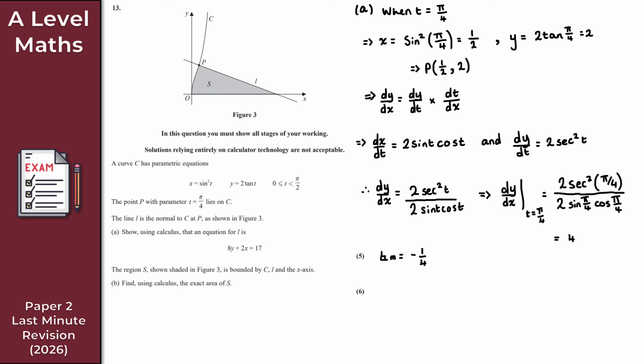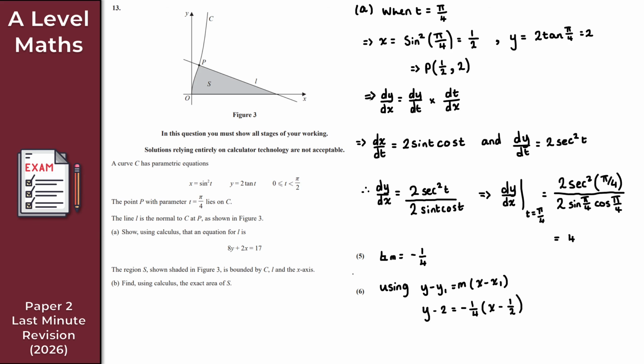At this point we have everything that we need. We have the coordinates of P, and the value of the negative reciprocal gradient. So using y minus y1 is equal to m times x minus x1, I get y minus 2, since y1 here is 2, is equal to m, which is -1/4, times x minus x1, where x1 is 1/2.